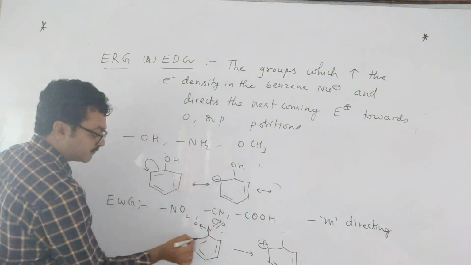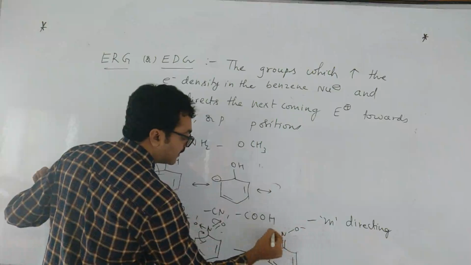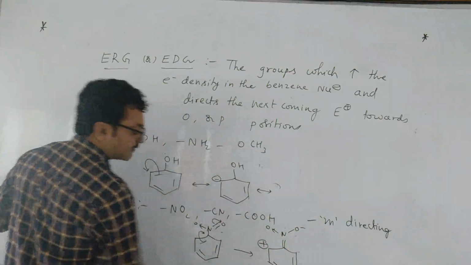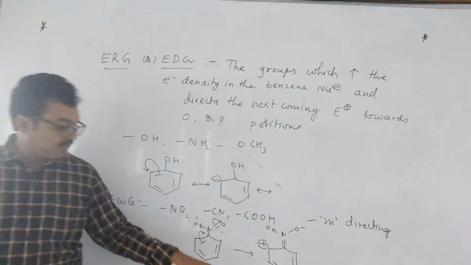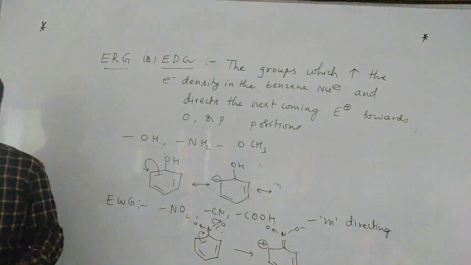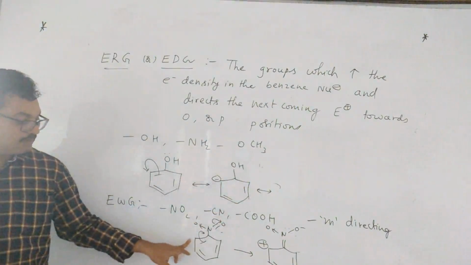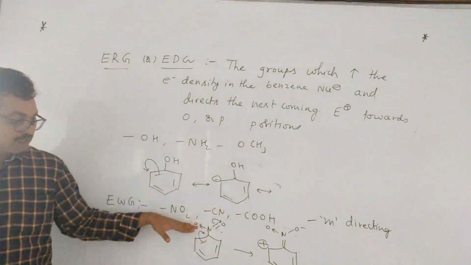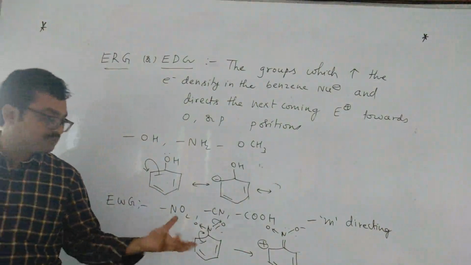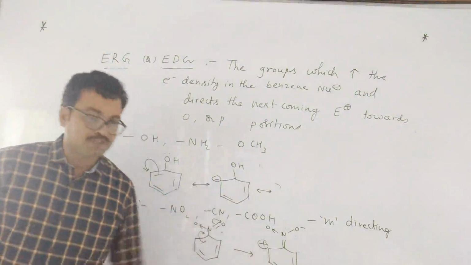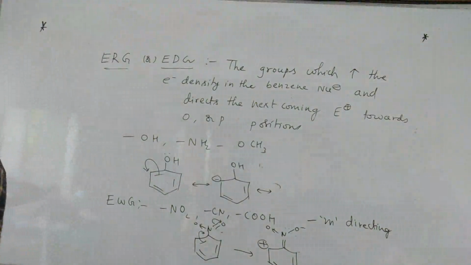This bond will migrate like this. You will get a double bond N, O minus, coordinate bond O. Like this, positive charge will be coming on the ortho position. Means comparatively, meta position is electron rich. Here, if a withdrawing group is there, then on the ortho and para positions you will get a positive charge. So comparatively electron density is more in which place? Meta position. Means here meta position electron density is not decreasing, children.